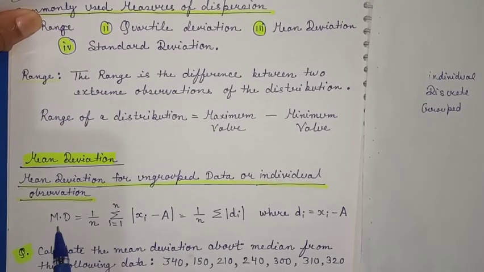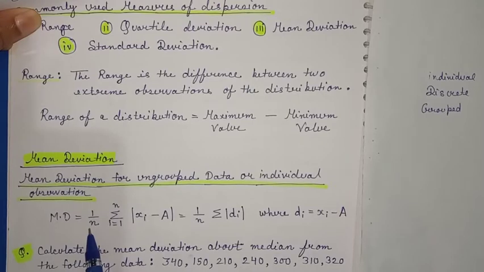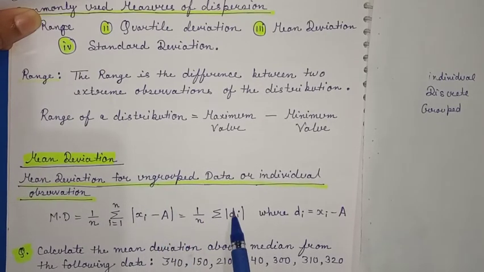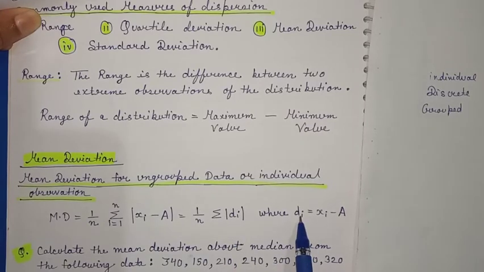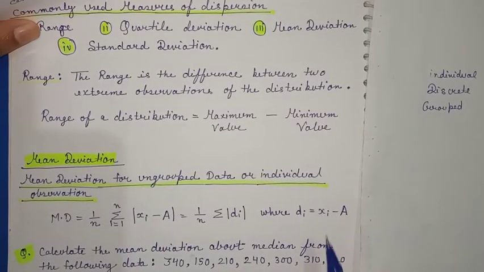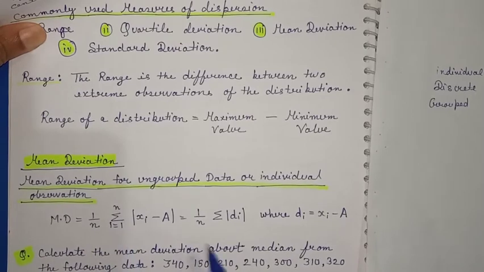For individual observations, the mean deviation formula is 1 by n, summation of i equals 1 to n, in modulus xi minus a, where xi minus a can be written as di. So di is nothing but xi minus a. It is a little bit similar to the formula of mean.